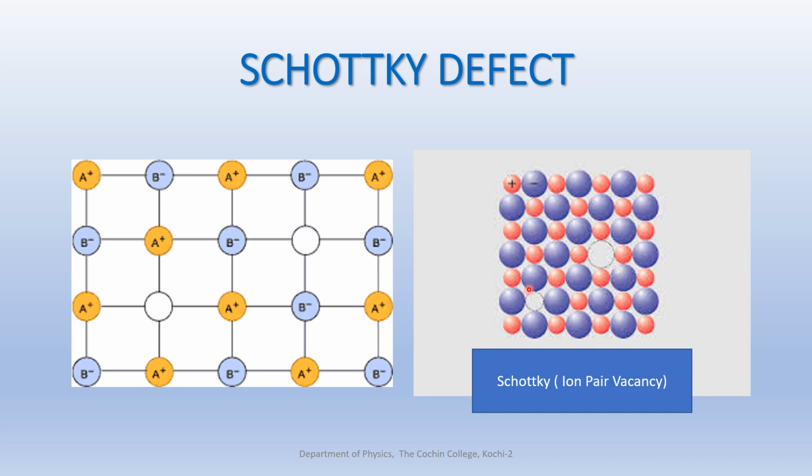This is another picture showing one negative ion and one positive ion missing. So this type of vacancy that exists in ionic crystals is known as Schottky defect. A pair of one cation and anion can be missing from an ionic crystal.